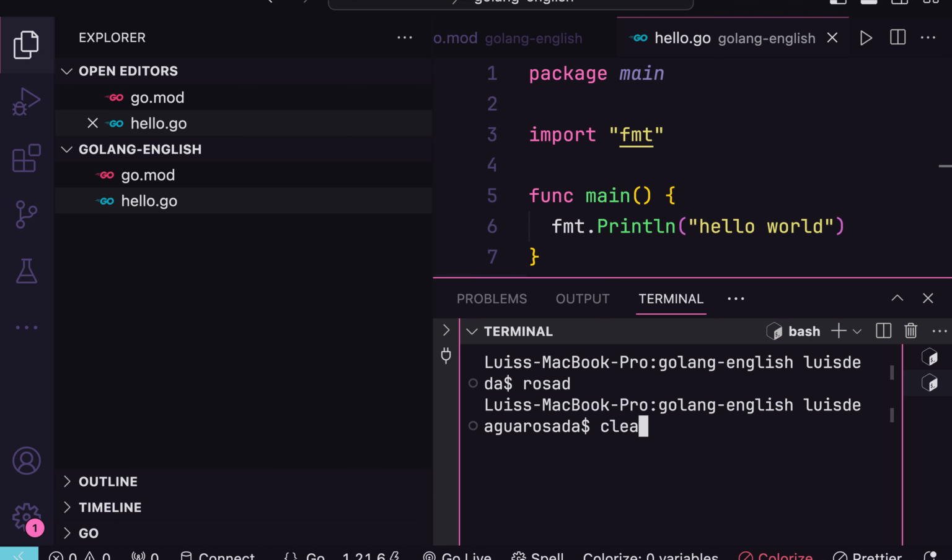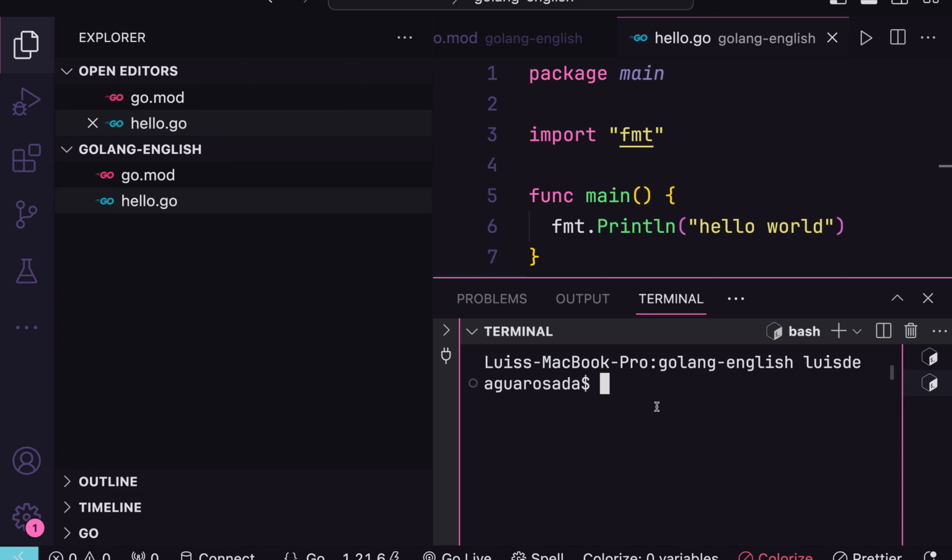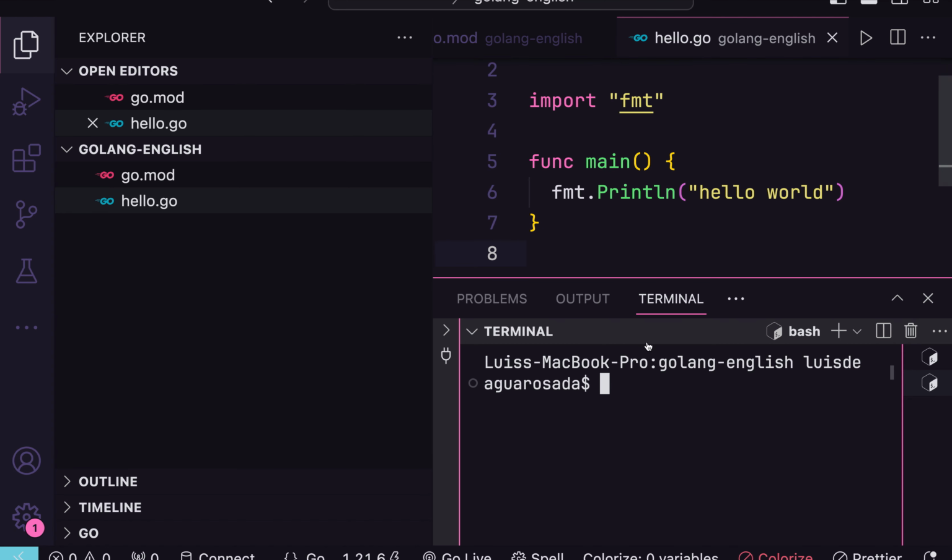Wait, I will clear again. To run this program, I will type go run, and the file that I want to run is hello.go. Okay, I will press enter.